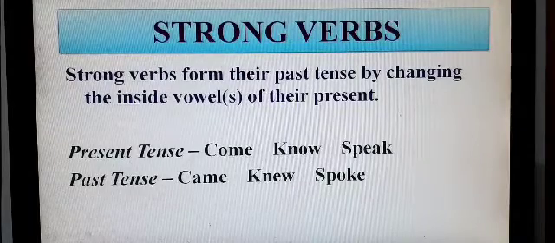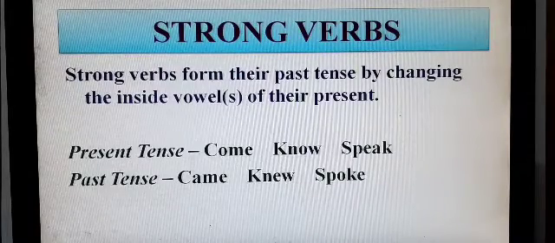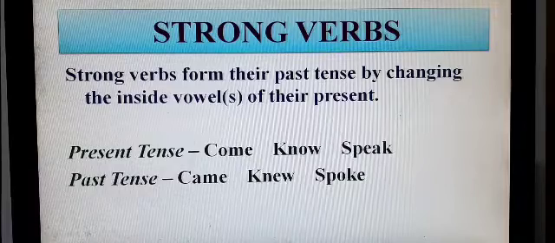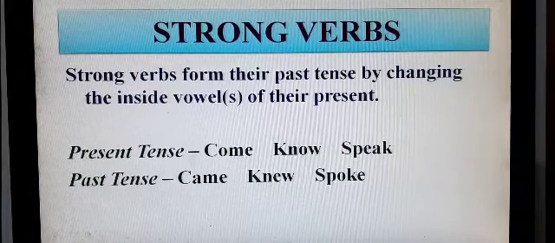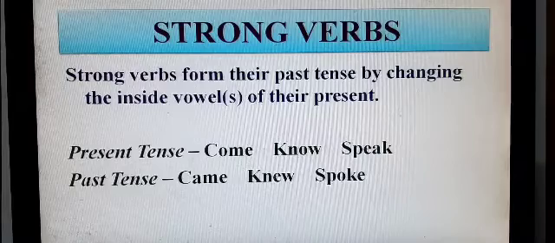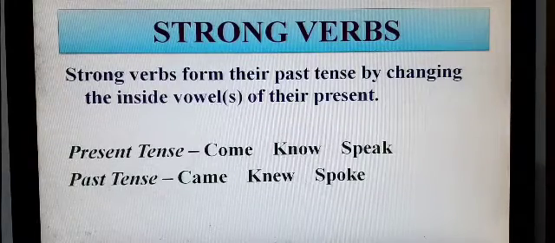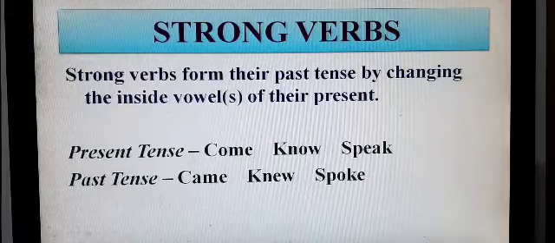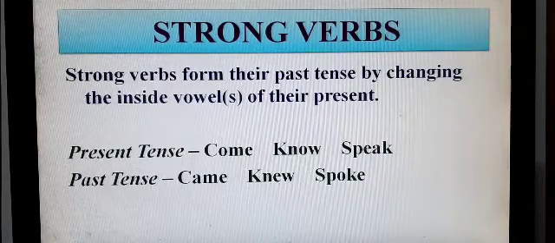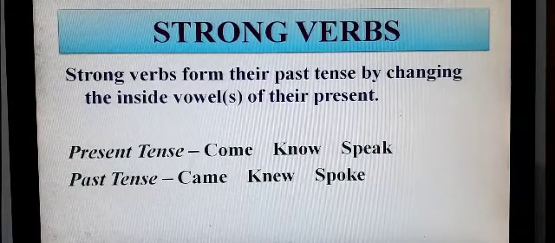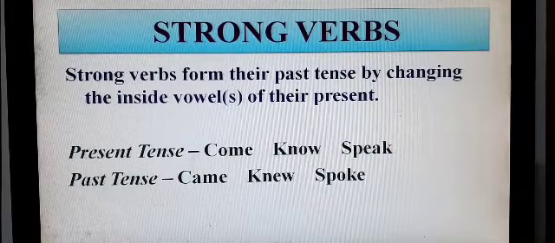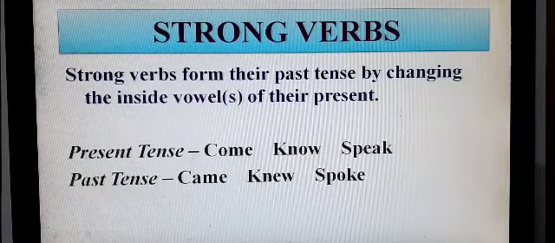The next one is strong verbs. Strong verbs form their past tense by changing the inside vowels of their present. Let's take some verbs in present tense. Come, its past tense is came. The other verb is know, its past tense is knew.